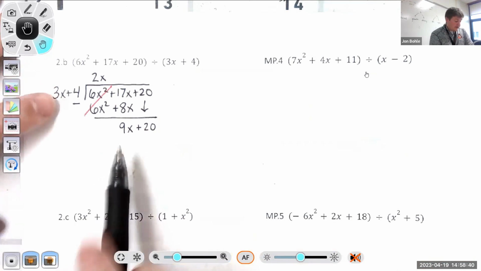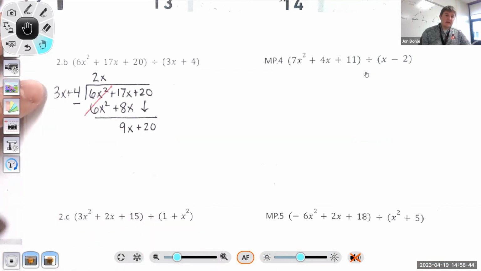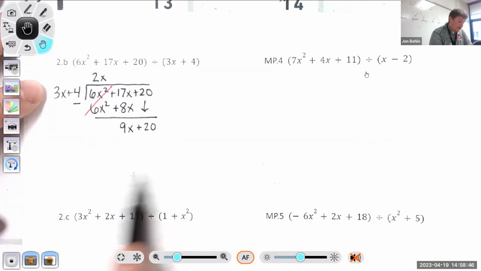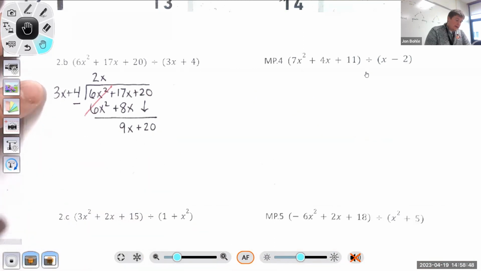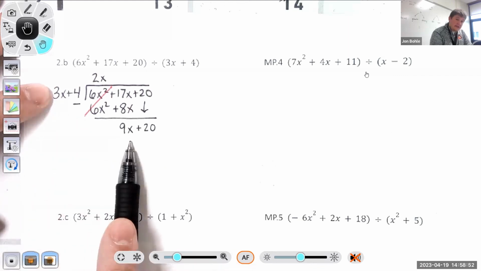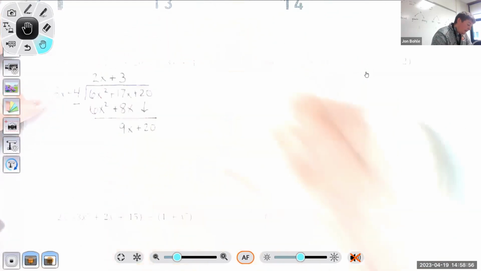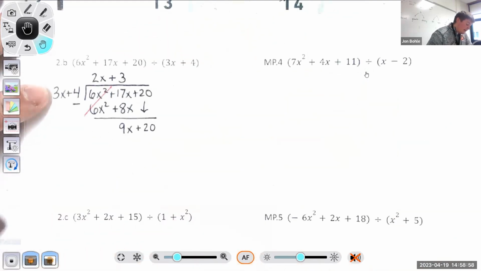Okay, the degrees here are the same, x to the first, x to the first. So that means I can do this exact same thing. Again, you have to go until this degree is less than this degree. Now what do I multiply 3x by to become 9x? So we're going to multiply by 3. 3 times 3x is 9x.